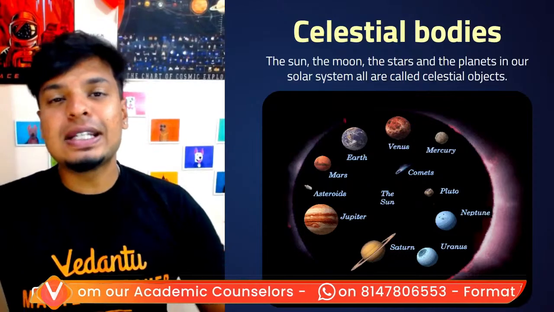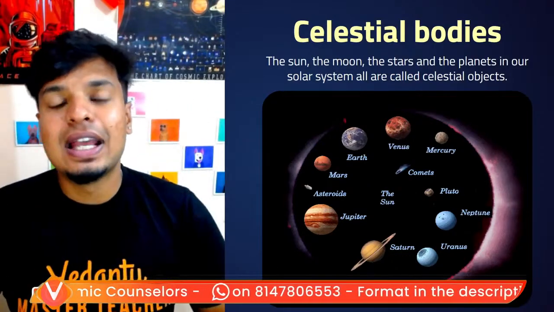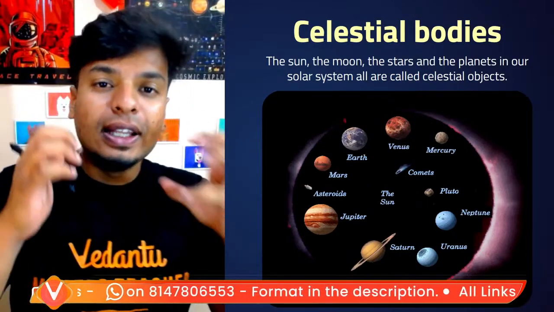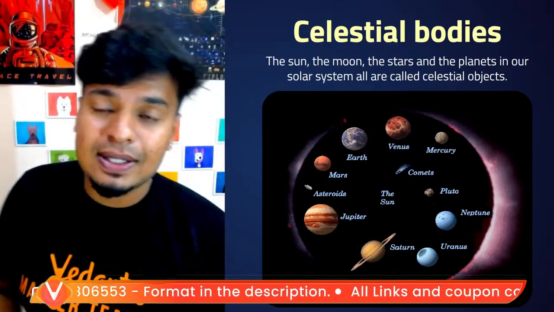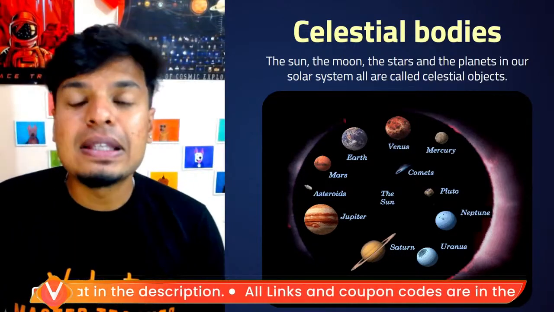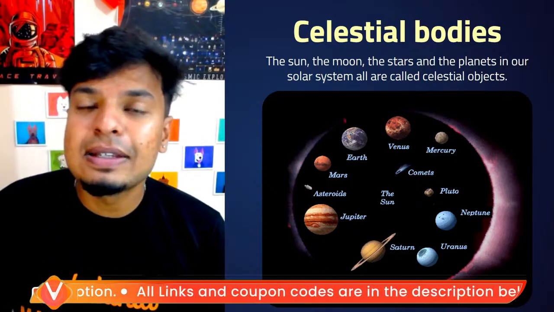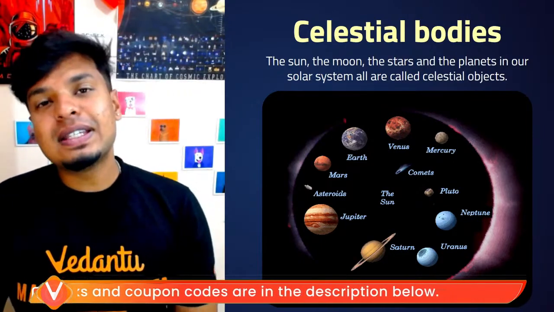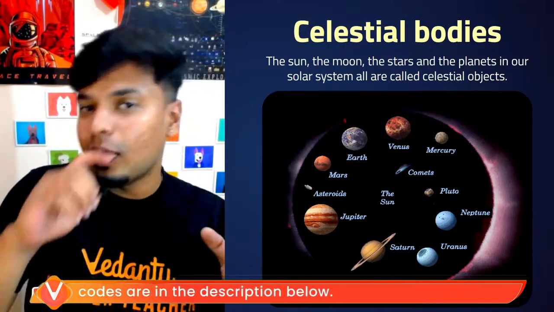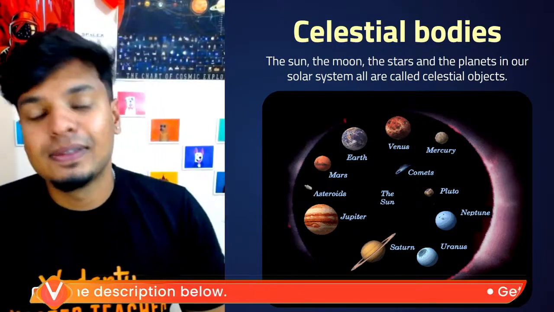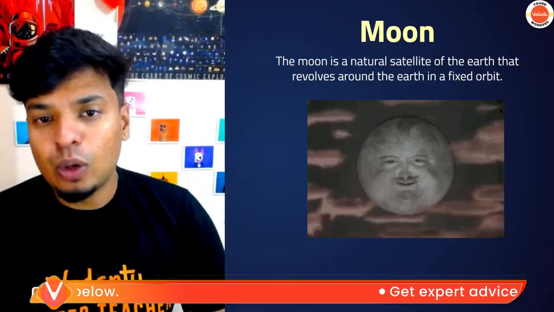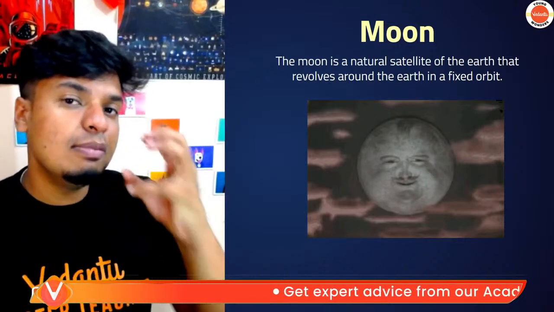Okay, first one. Let's talk about celestial bodies. Celestial bodies means what? The objects which are there in space. For example, the sun, the moon, the stars, planets, all of this in our solar system, they are all called celestial bodies. Okay, now first let's start talking about the moon.